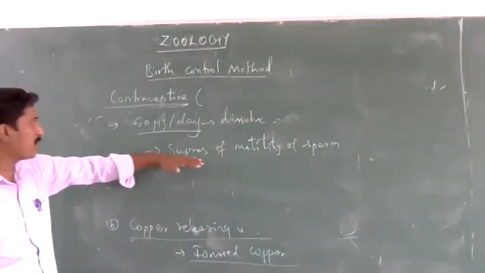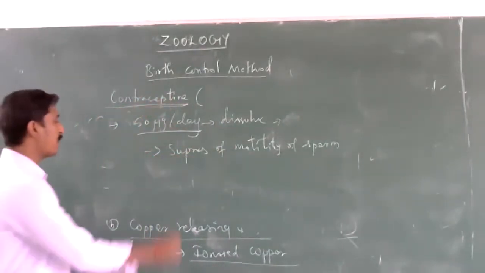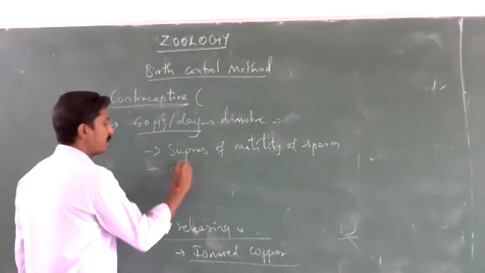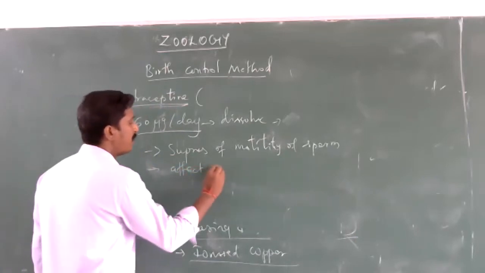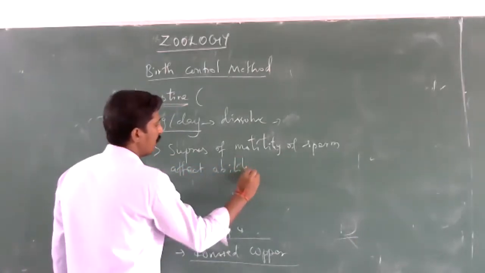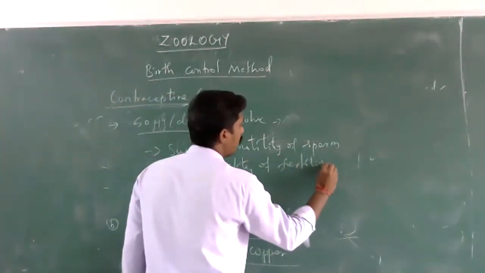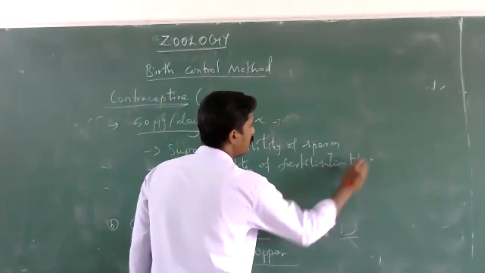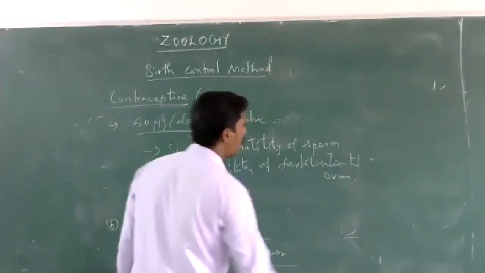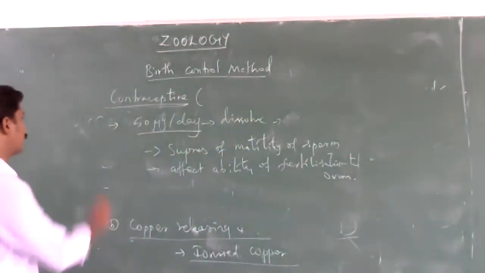The movement of sperm is suppressed by the copper, and it also affects the ability of fertilization to the ovum. So this is the process of copper.